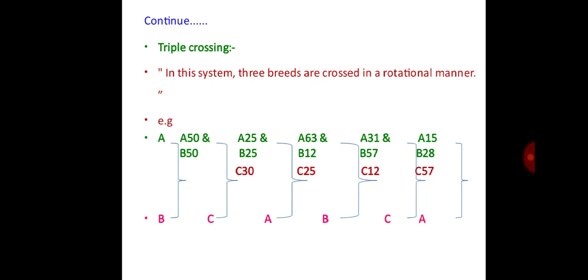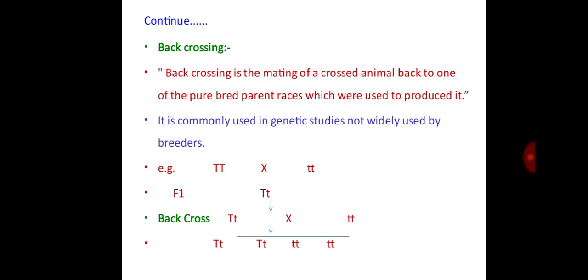Likewise. Then triple crossing. In this system, three breeds are crossed in a rotational manner. A is crossed with B, then F1 is crossed with C, then the ABC cross, with a 25:25:50 ratio, is again crossed with A. Likewise. Then back crossing. Back crossing is the mating of cross animals back to one of the pure parent breeds which were used to produce it. It is commonly used in genetic studies, not widely used by breeders.